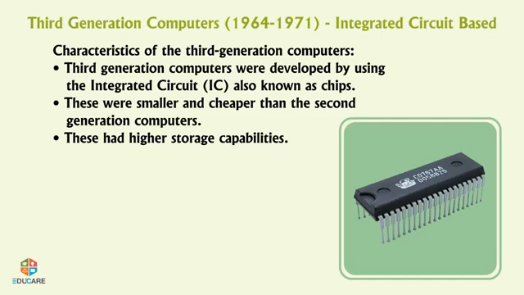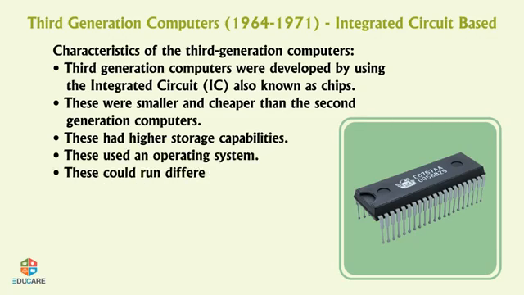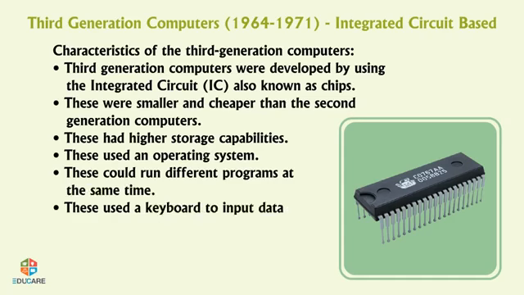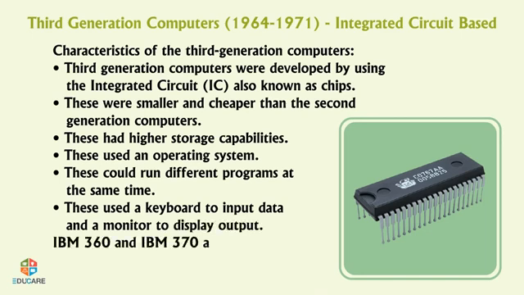These had higher storage capabilities. These used an operating system. These could run different programs at the same time. These used a keyboard to input data and a monitor to display output. IBM 360 and IBM 370 are examples of third-generation computers.